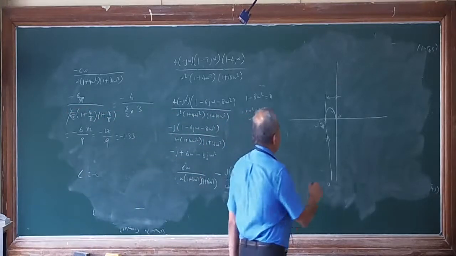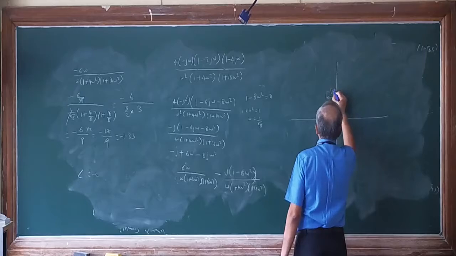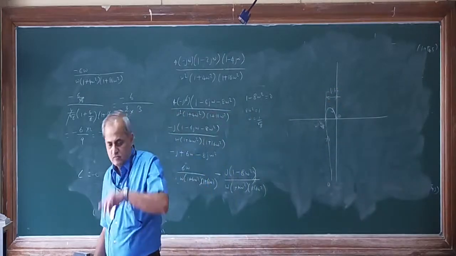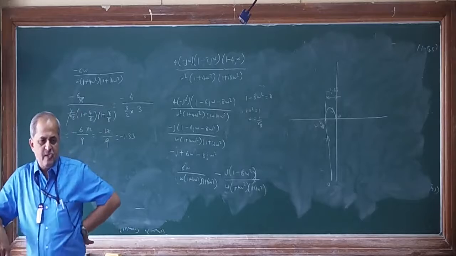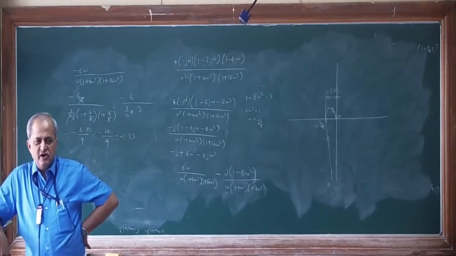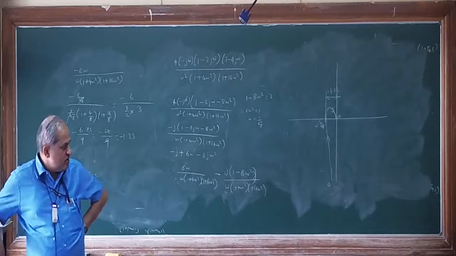So here it will cut at minus 1.33. Is it clear? So let us stop today.